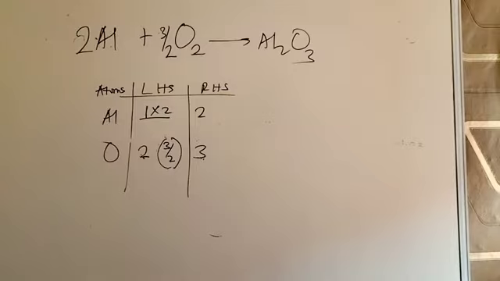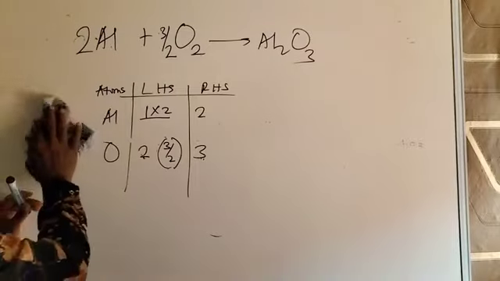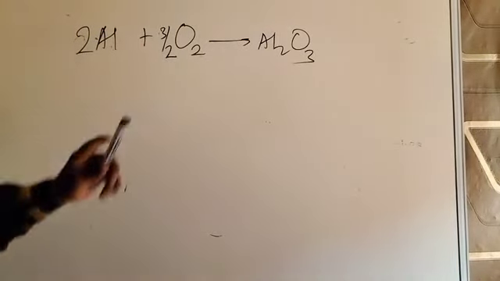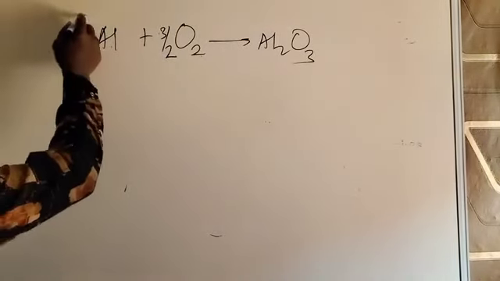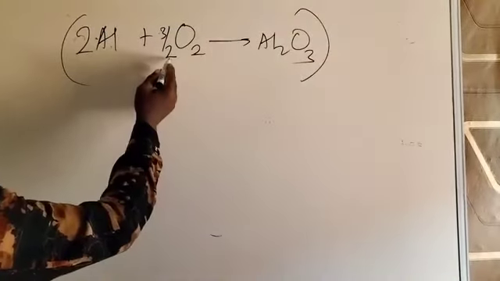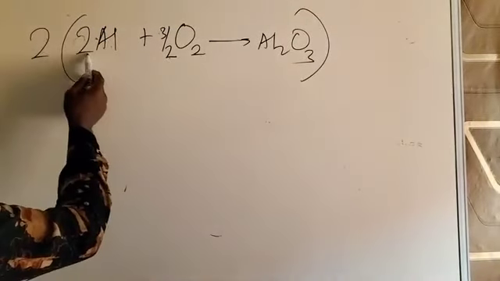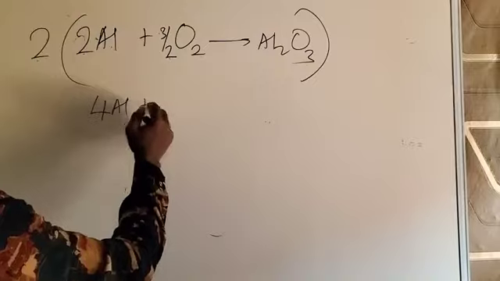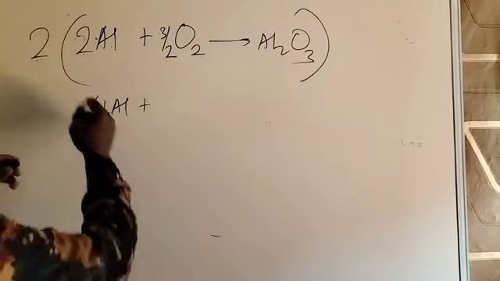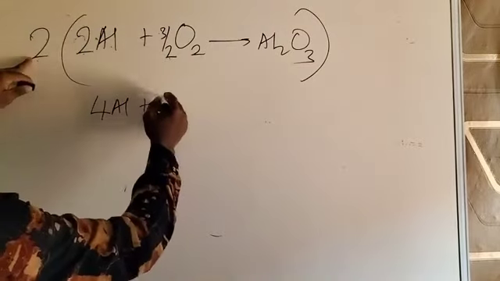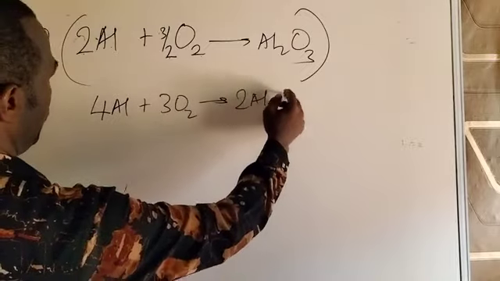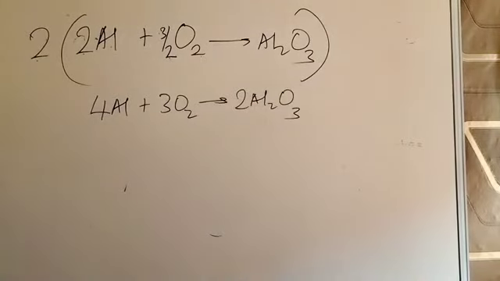But since we don't normally balance equations using fractions, we balance with whole numbers according to Dalton's theory. So we have to change this fraction to a whole number. How do we do that? Multiply everything by this denominator, by these 2. So multiply the coefficients by the denominator. So 2 times 2 here gives you 4Al, plus 3 over 2 times 2, the 2 cancels 2, giving us 3O2. Then 2 times 1 in front gives you 2Al2O3.